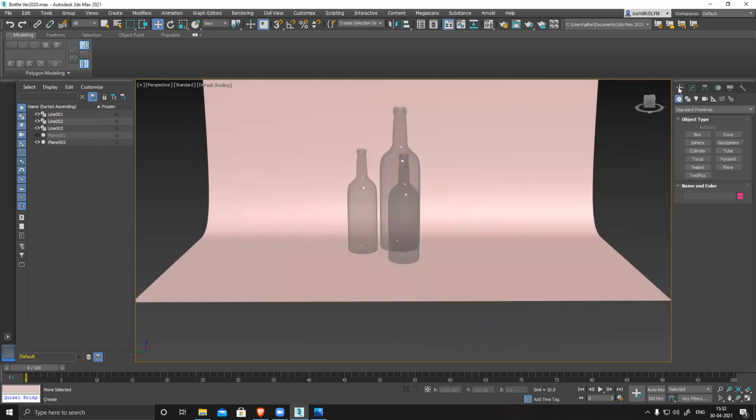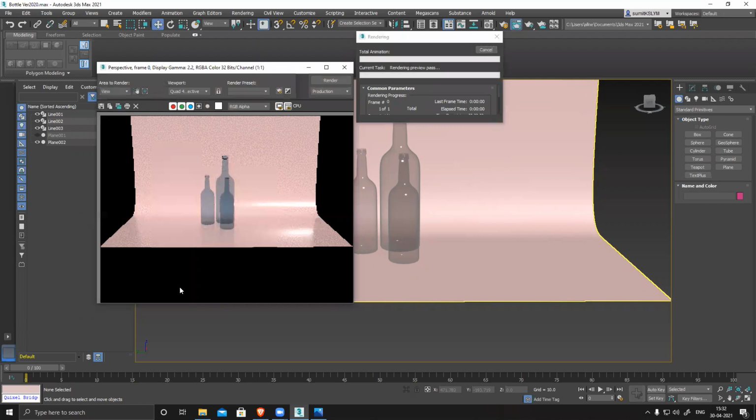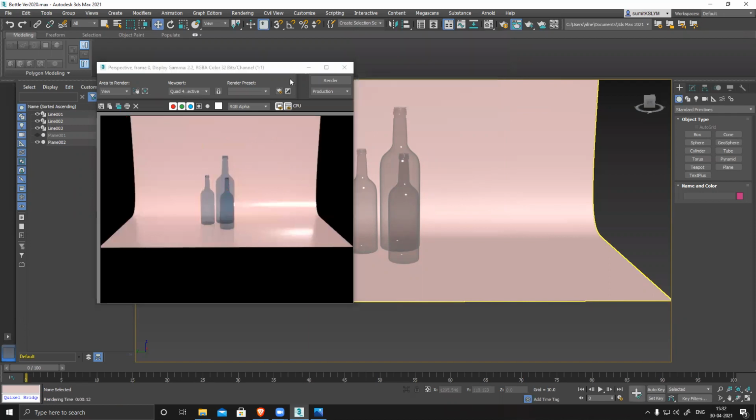Now, to render, suppose you want to render something and showcase. For Arnold, without light you cannot render. The shortcut for render is F9. It will render, but without light it won't give you a proper, nice result. So you need to have a light, and you see, it renders everything.